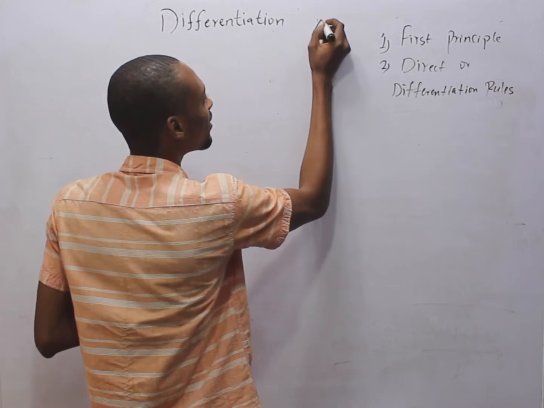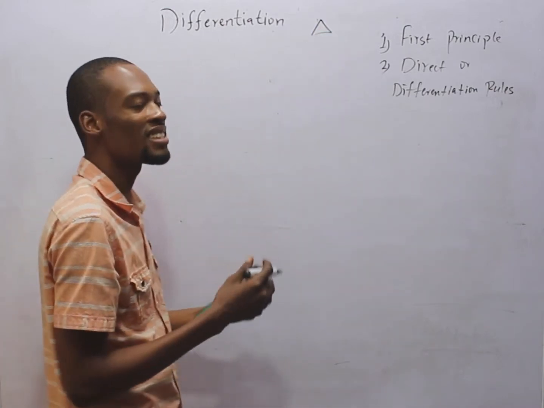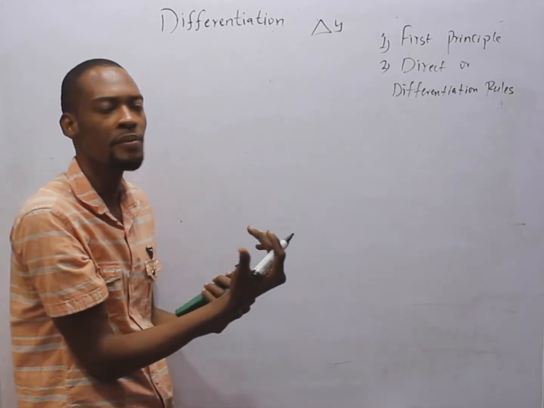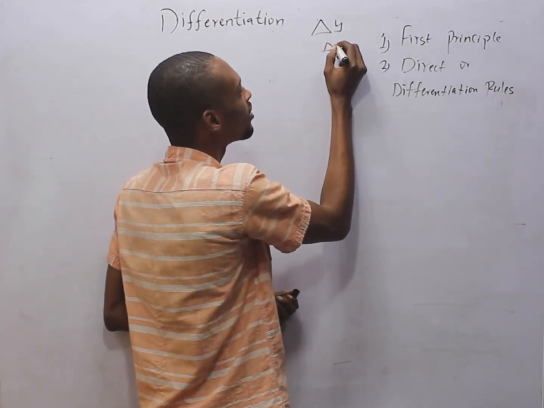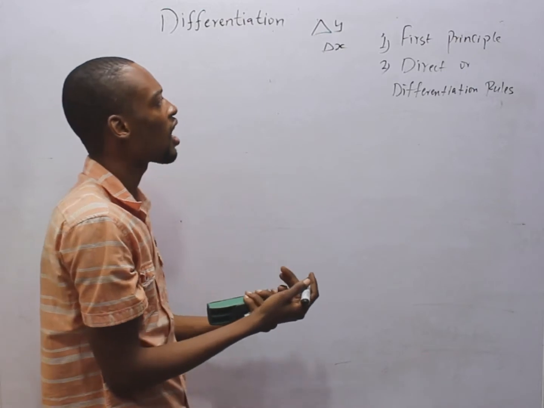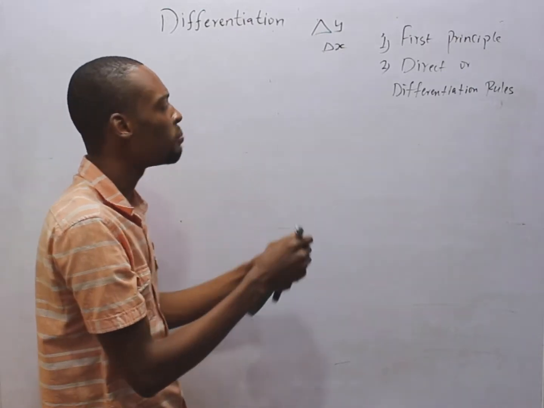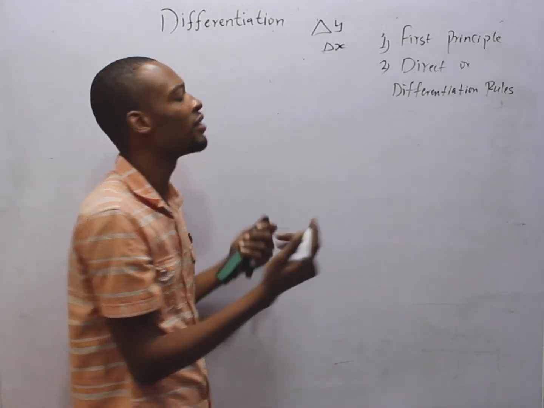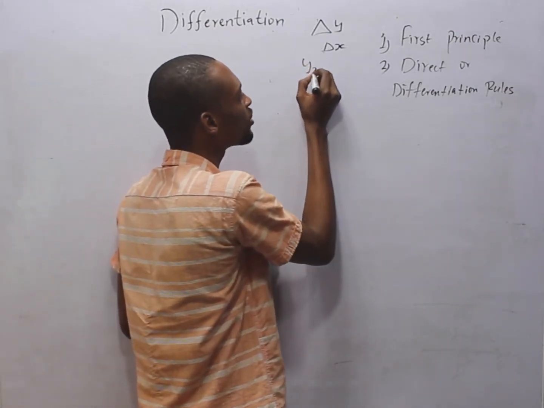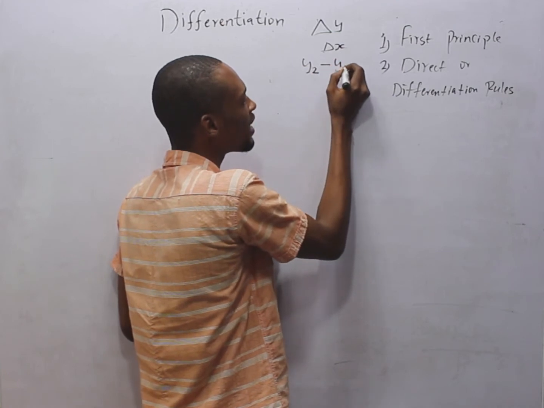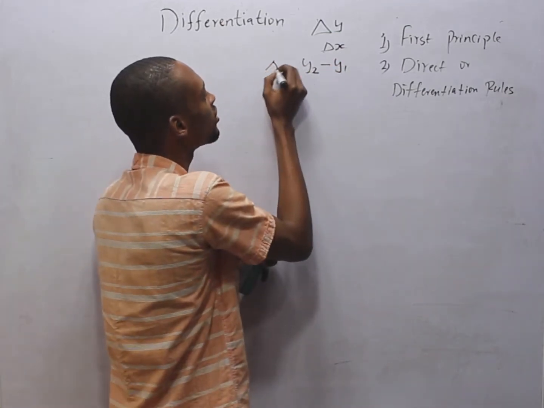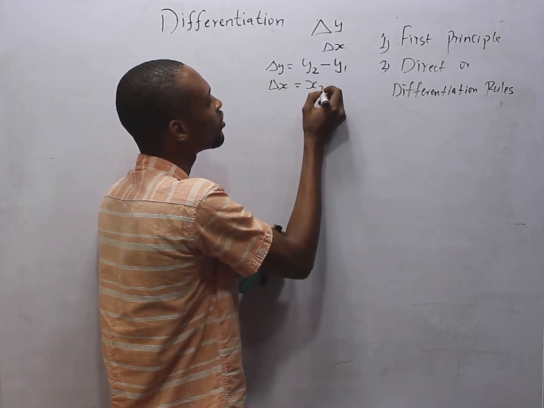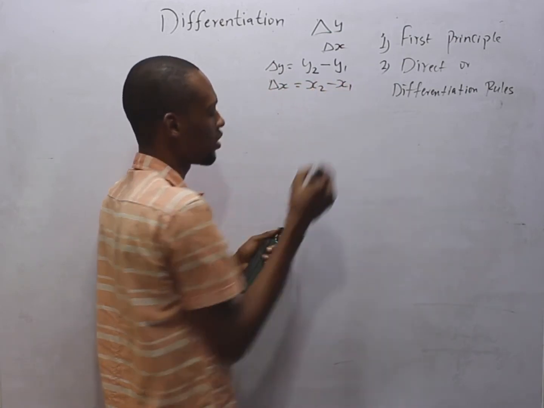We use delta like this. Delta represents change. If I say delta y, it means change in y. If I say delta s, it means change in s. And what is change in y? Change in y means new value of y minus initial value of y. If the new value of y is y2, then the initial value of y is y1. So this is change in y. So change in s is equal to s2 minus s1.